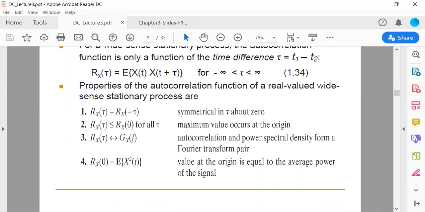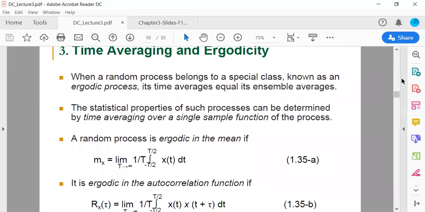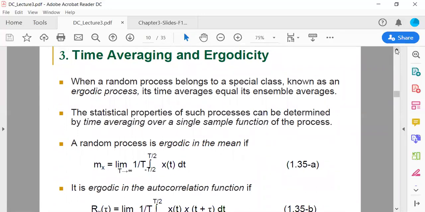Then moving further, we're going to see some more definitions that we will use when analyzing random processes in communication systems. This is called time averaging and ergodicity. When a random process belongs to a special case known as an ergodic random process, its time averages equal its ensemble averages.